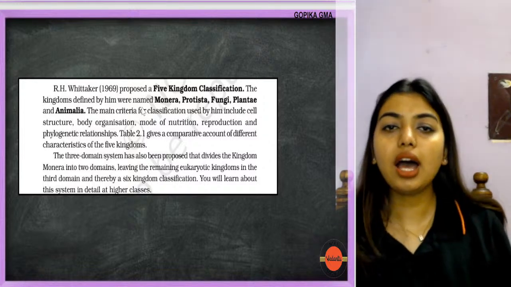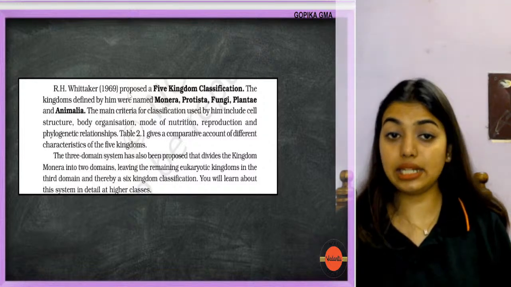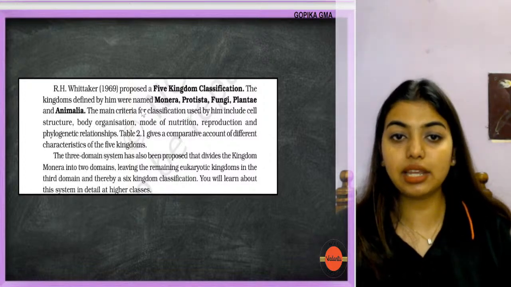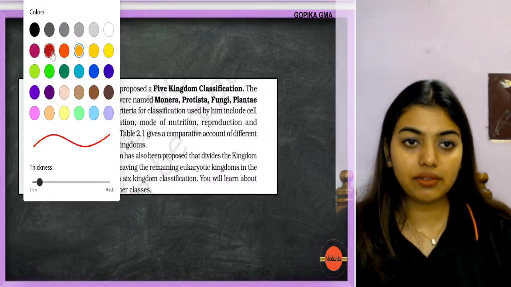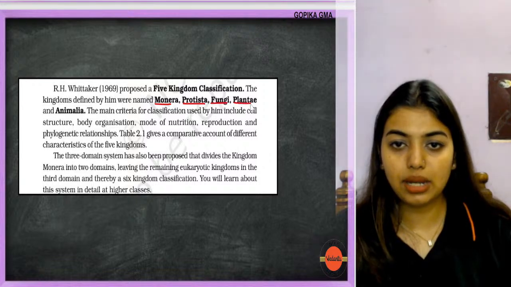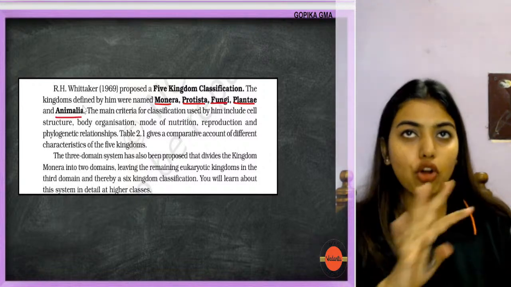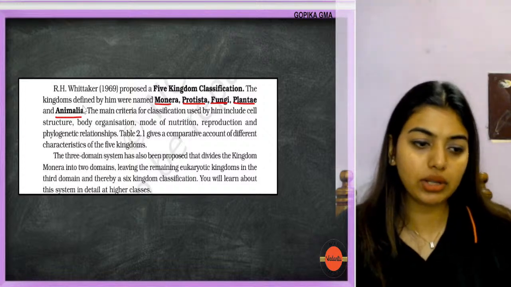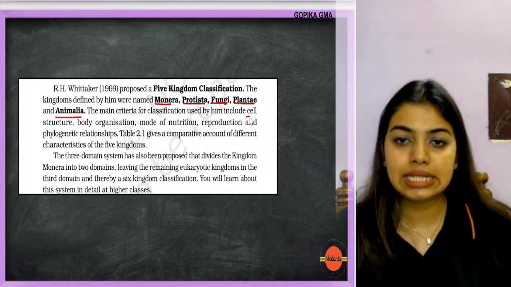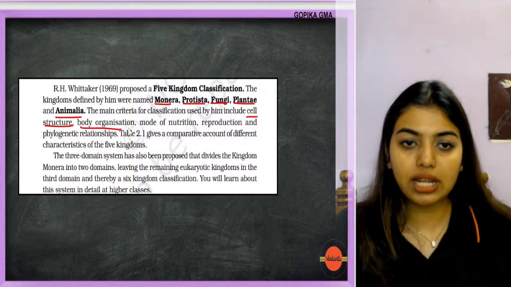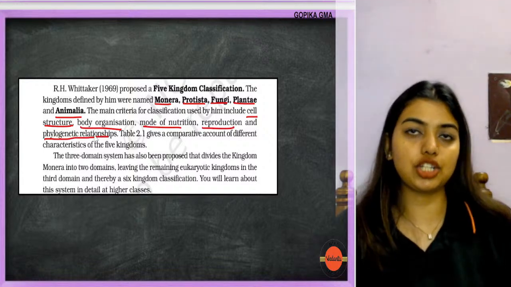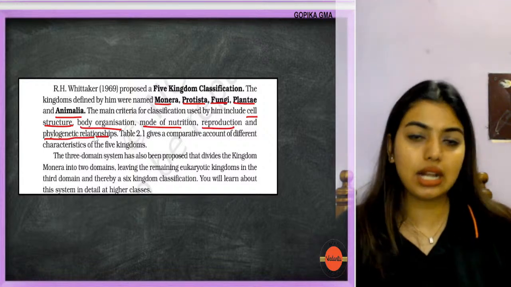Now R.H. Whittaker in 1969 proposed a five-kingdom classification. The kingdoms defined by him were Monera, Protista, fungi, plantae, and animalia. Now, whatever box we learned, that same box they are going to talk about. The main criteria for classification used by him included cell structure, body organization, mode of nutrition, reproduction, and phylogenetic relationship. These were the things that were taken into consideration.